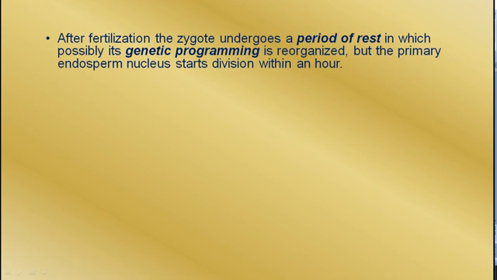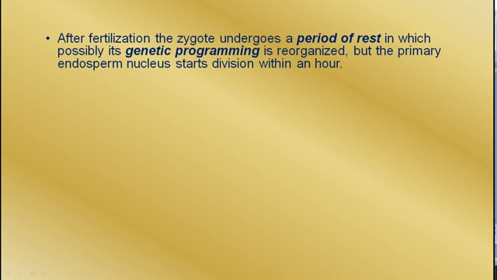After fertilization, the zygote undergoes a period of rest, that is a pause period, a period of low metabolic rate, in which possibly the genetic programming is reorganized. But the primary endosperm nucleus starts division within an hour.